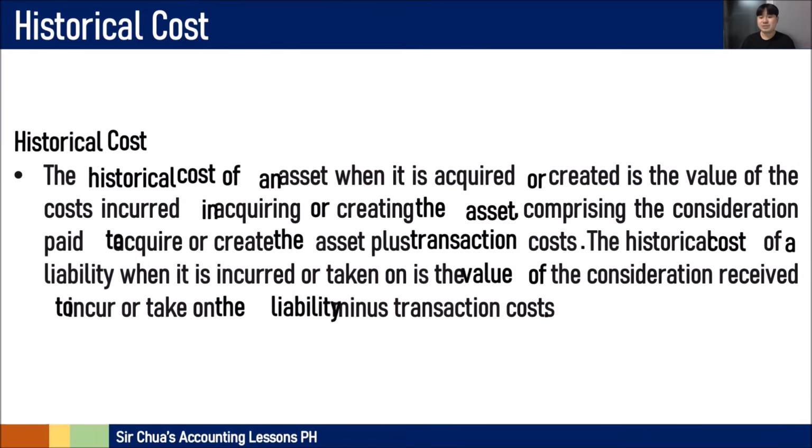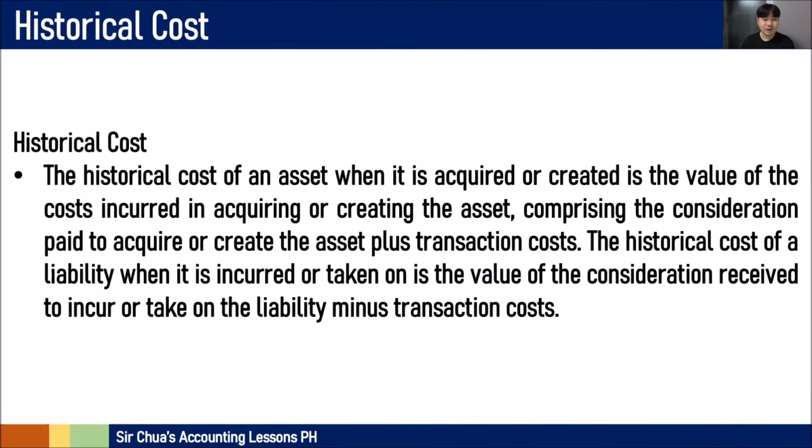Okay, so the historical cost of an asset when it is acquired or created is the value of the cost incurred in acquiring, or in case the asset is created, basically creating the asset, comprising the consideration paid, how much did you pay to acquire that asset, plus any relevant transaction cost. And each of our standards will tell you ano po yung mga related transaction costs for that certain asset. The historical cost of a liability when it is incurred or taken on is the value of the consideration received to incur or take on the liability minus the transaction cost. In short, the transaction price at that certain time of the event of the transaction.